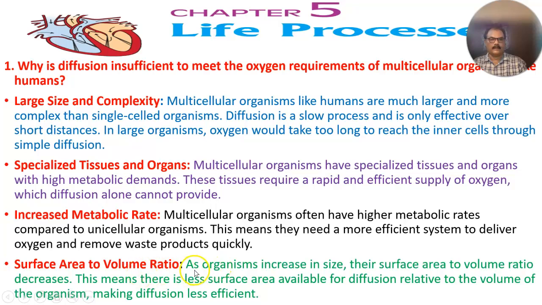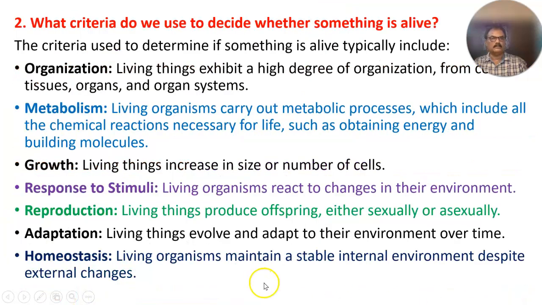Surface area to volume ratio. As organisms increase in size, their surface area to volume ratio decreases. This means there is less surface area available for diffusion relative to the volume of the organism, making diffusion less efficient. 2. What criteria do we use to decide whether something is alive?